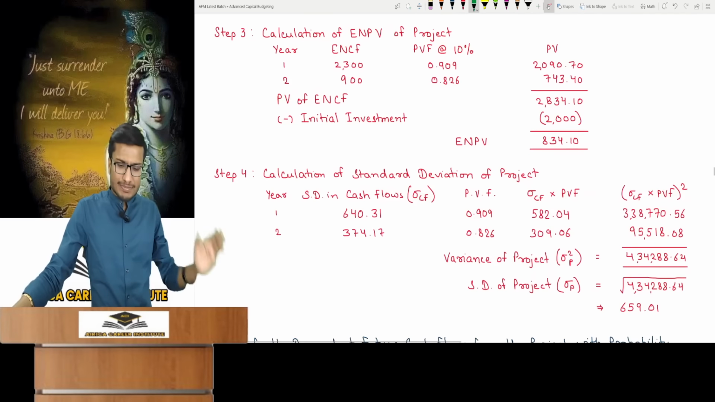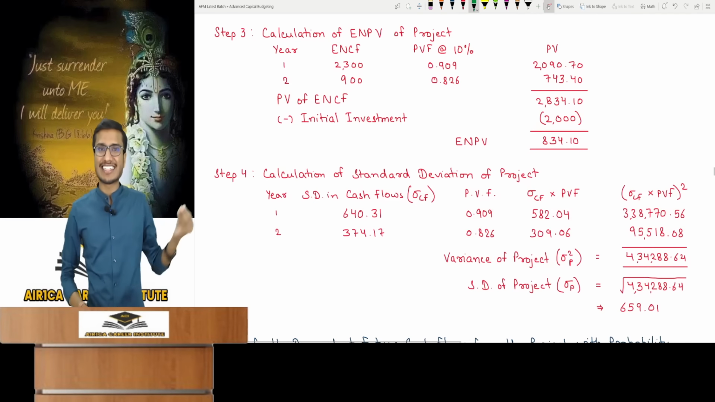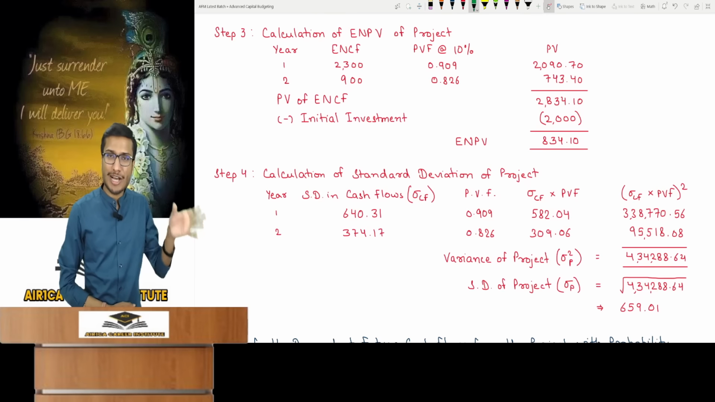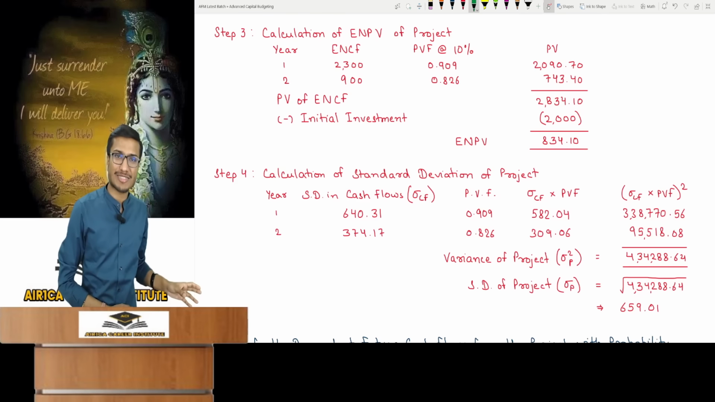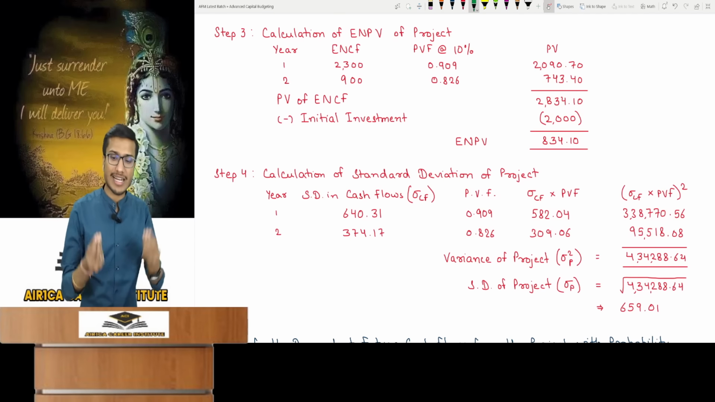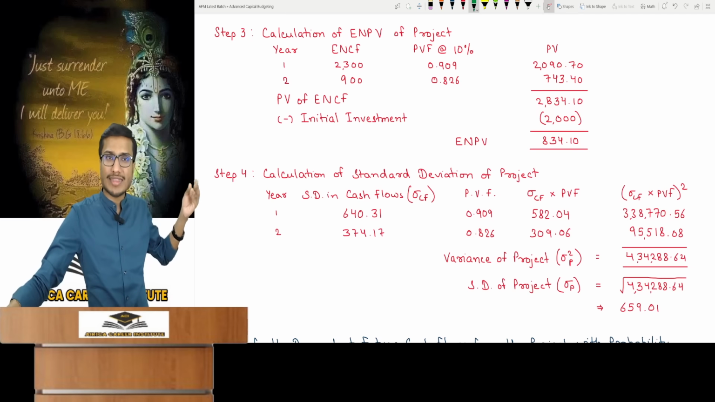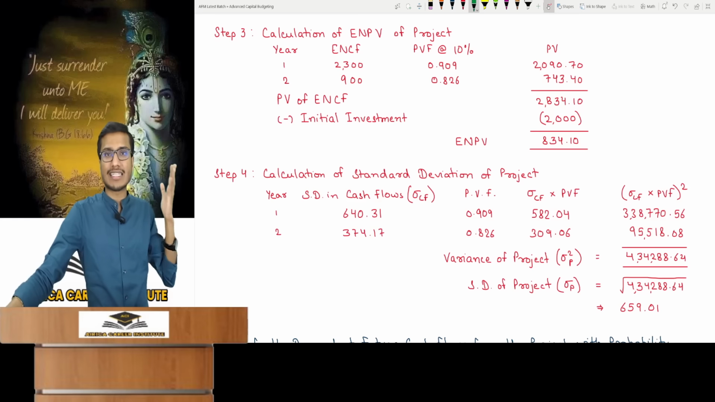Fourth step, project standard deviation means risk. Multiply each year's cash flow standard deviation by PV factor. Squared it, got the variance of the project, took its square root. It's very easy if you are going to follow it this way. And let me tell you, this particular calculation, people confuse it to no end. Have you understood what I explained? People never understand how this came about.